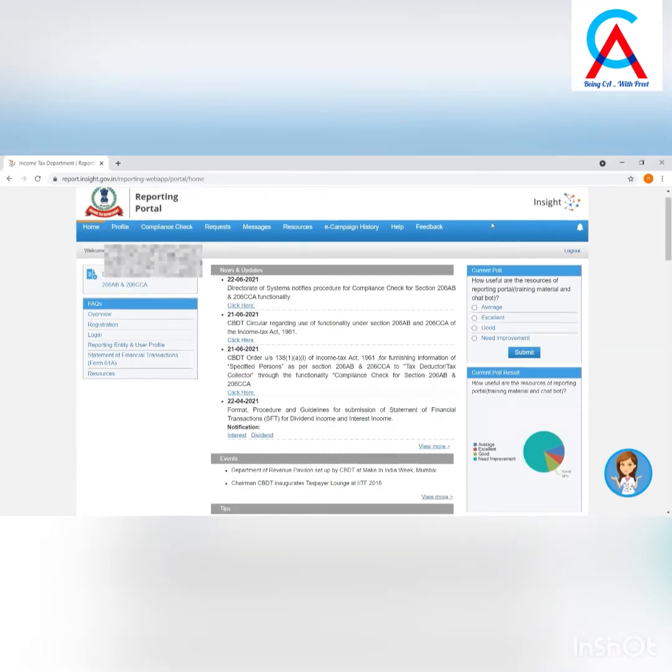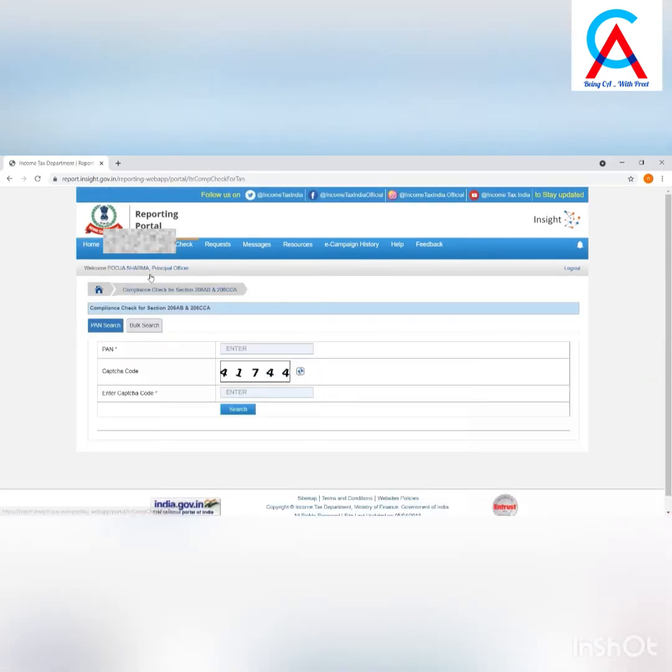Upon clicking on the Compliance Check for Section 206AB and 206CCA at the home page, the Compliance Check functionality page will appear. Through this functionality, tax deductors or collectors can verify if any person is a specified person by using two modes. One being PAN search, which is used to verify a single PAN.